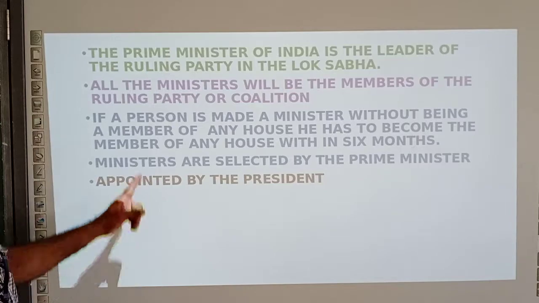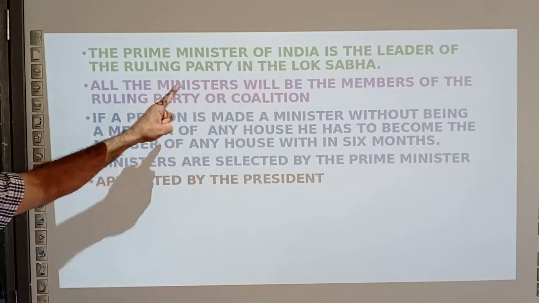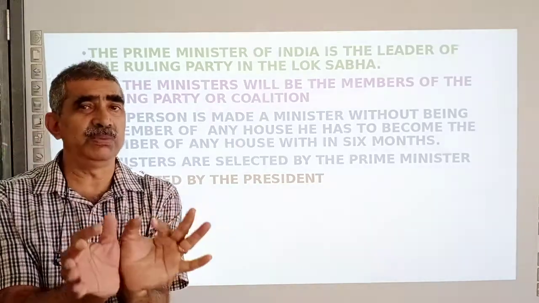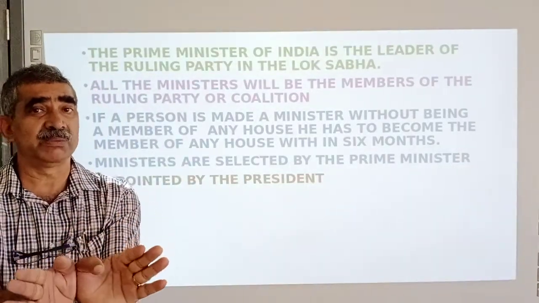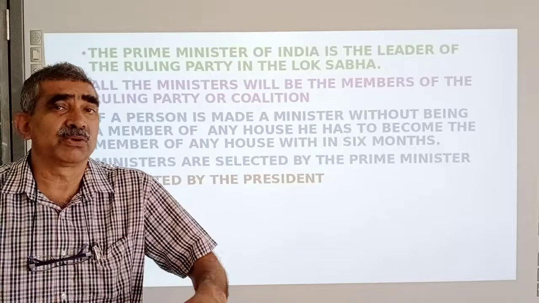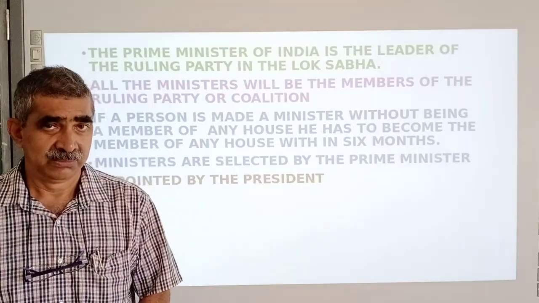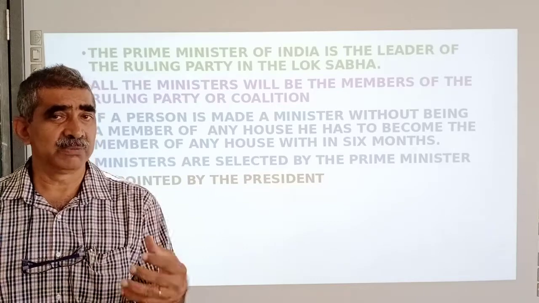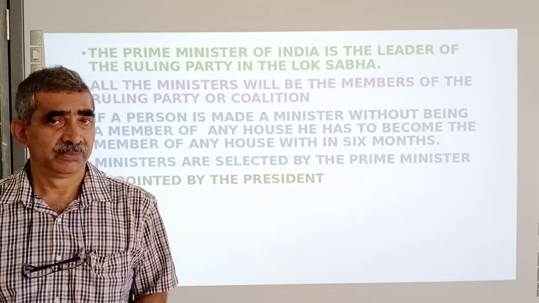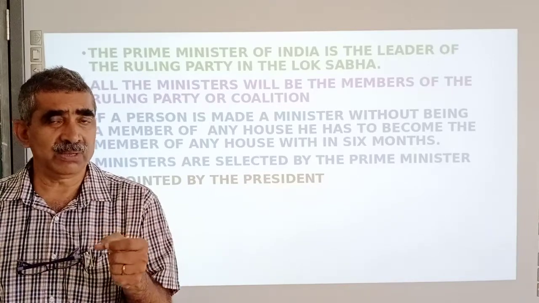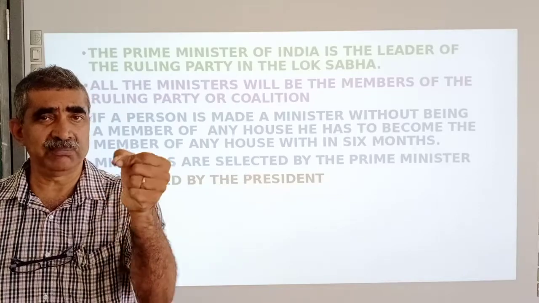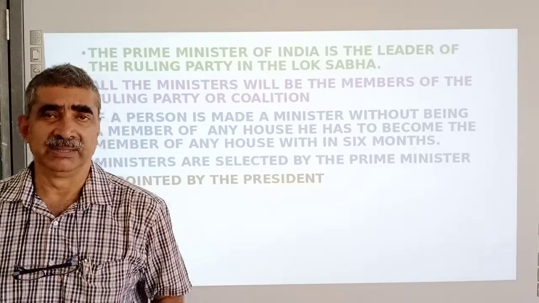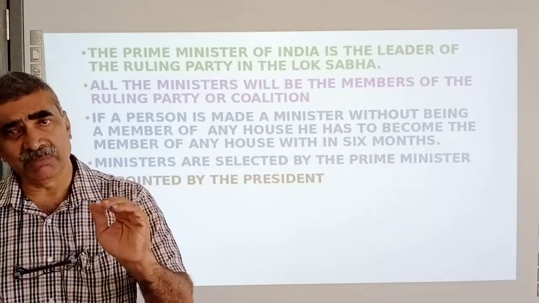Now, the Prime Minister of India is the leader of the ruling party in the Lok Sabha. It is not compulsory that he should be a member of Lok Sabha. He can be a member of any house. This happened for the first time with Mr. Devegowda. When Devegowda was selected as Prime Minister by the party MPs, he was an MLA in Karnataka, and he became a member of Rajya Sabha.